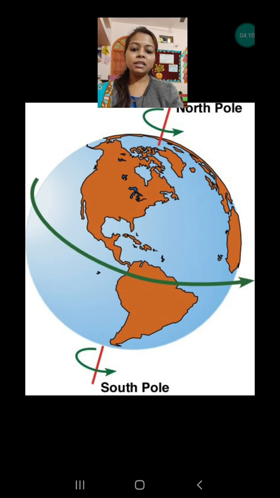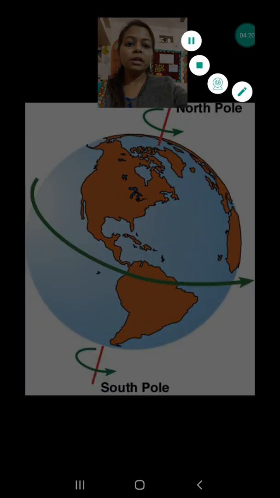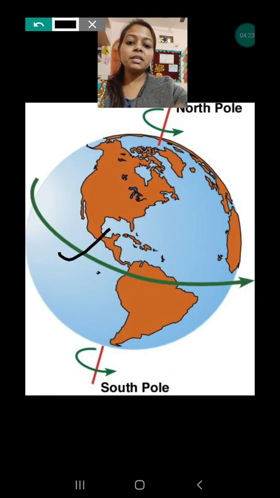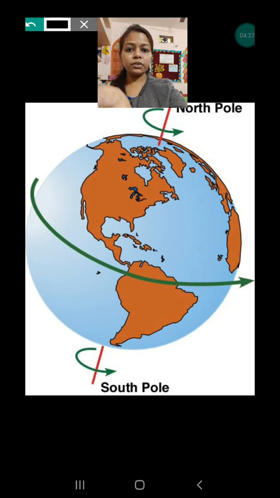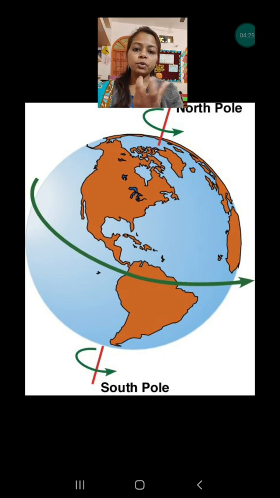As you are seeing, the red line going from the north pole to the south pole is the axis, and on this axis the earth is rotating. Now the middle one is not the equator. This time it is showing the direction of the rotation of the earth. Okay, it is always from the west to the east.